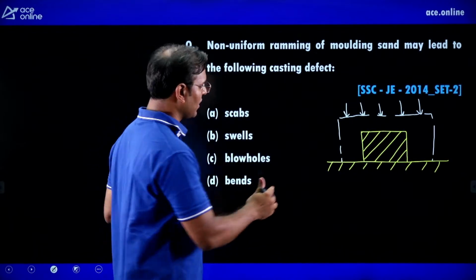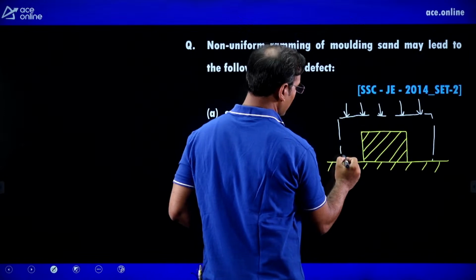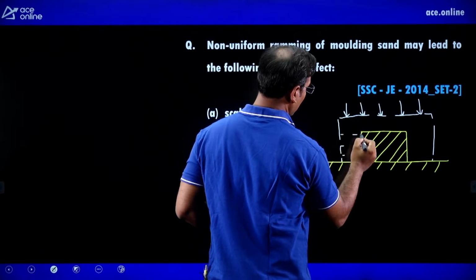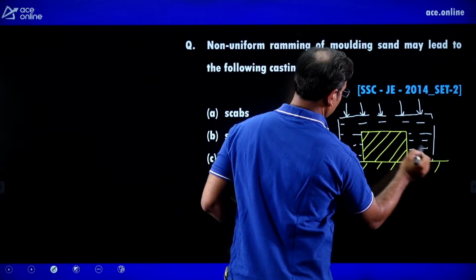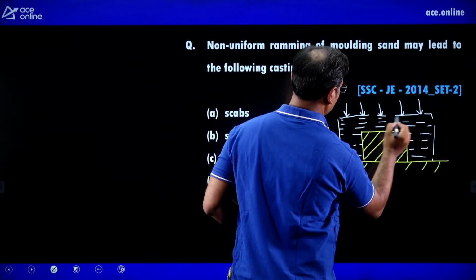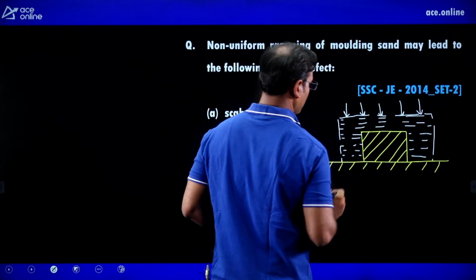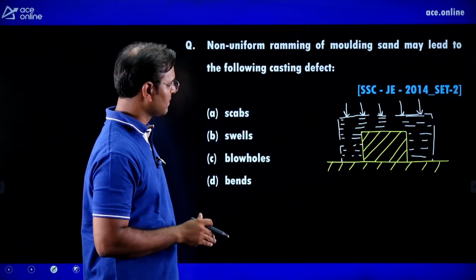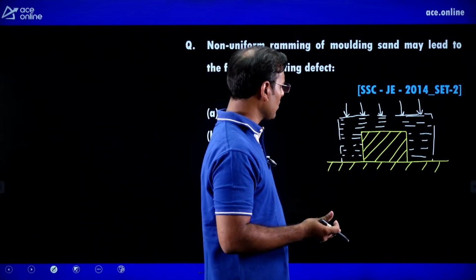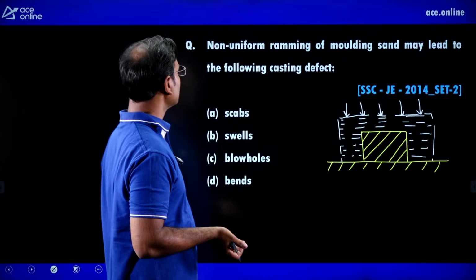Ramming means we are giving force. This is the pattern here, and here you can see the total sand. Here we are adding the force. This is known as ramming, or we can also say compression.